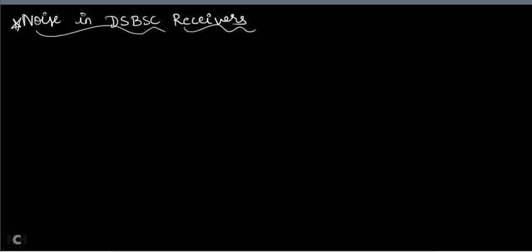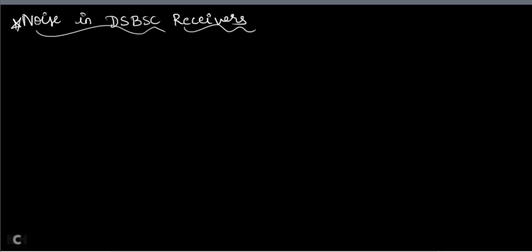It's a very important topic. As I told you, you can find out the noise present or the figure of merit of AM receivers, DSBSC, SSB, VSBSC or FM receivers. Out of all those derivations, in this video lecture we are showing one derivation: how to derive the expression for the figure of merit for DSBSC receivers.